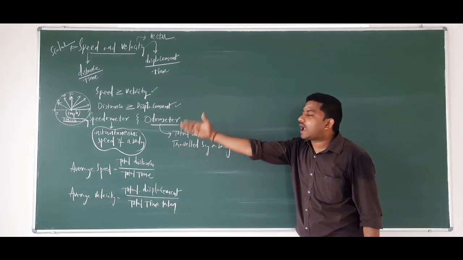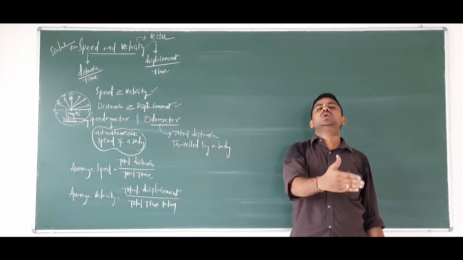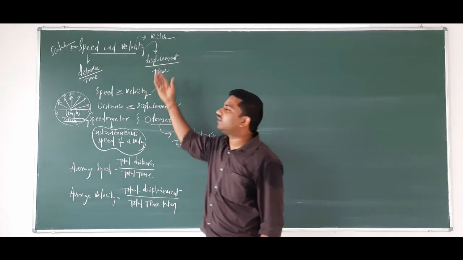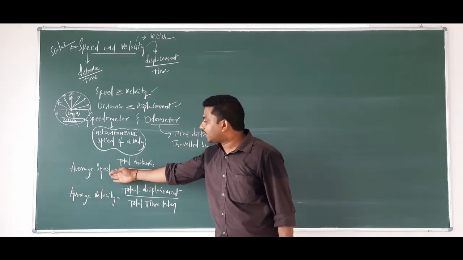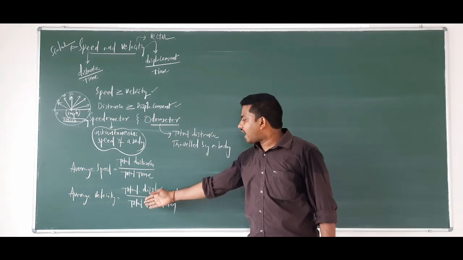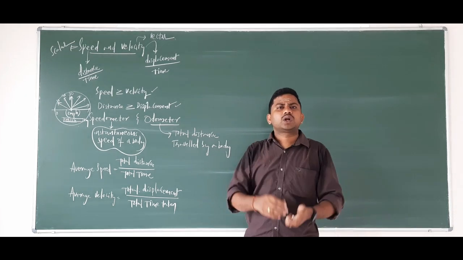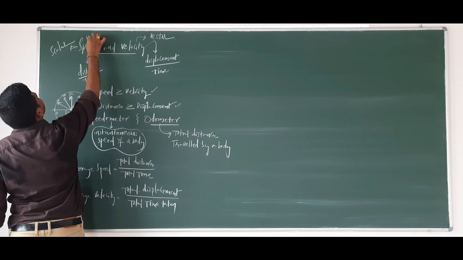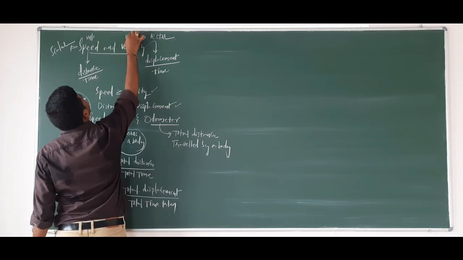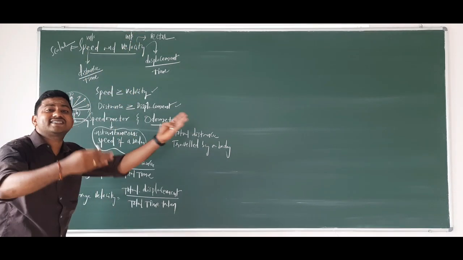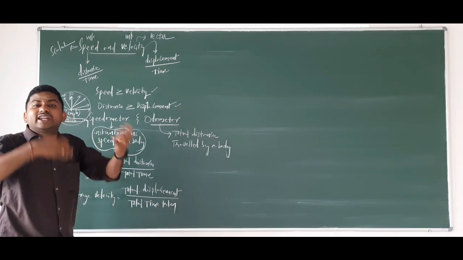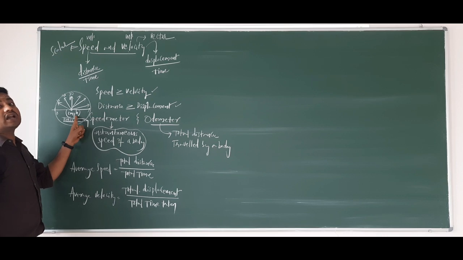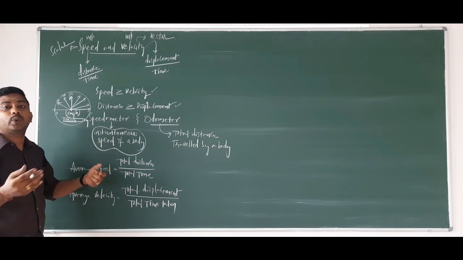Here, your average values are also scalar and vector according to the speed and velocity. Average speed is scalar, average velocity is vector. And what is the unit of speed? Speed unit is meter per second, velocity unit is also meter per second. So that's called the SI unit. And the bigger unit we have written here, kilometer per hour, is the bigger unit of speed and velocity.